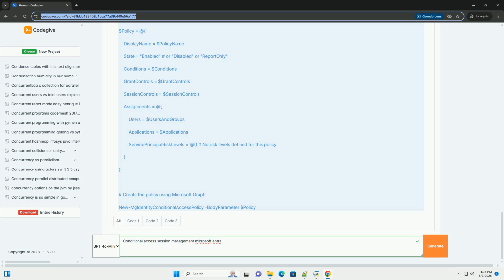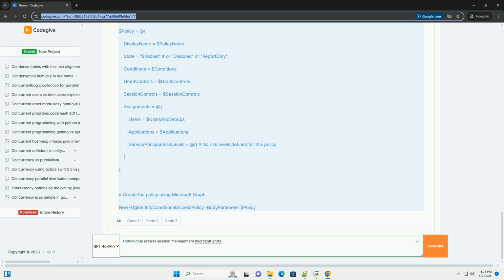Testing: thoroughly test your conditional access policies in a test environment before deploying them to production. Use the report-only mode to monitor the impact of the policy without enforcing it. Documentation: keep your conditional access policies well documented so that others can understand their purpose and configuration.